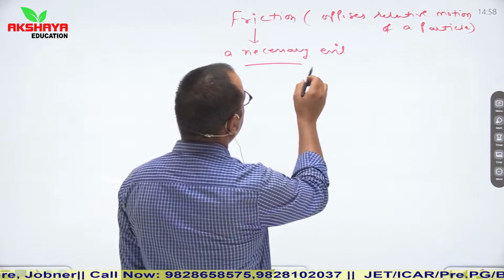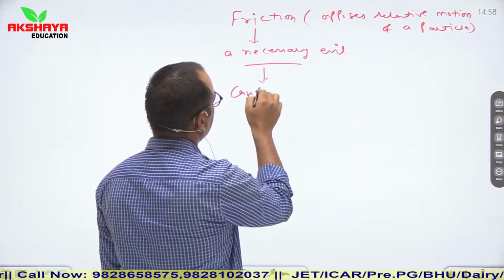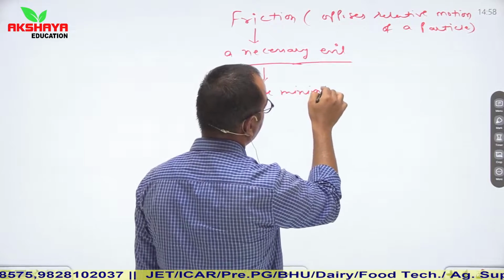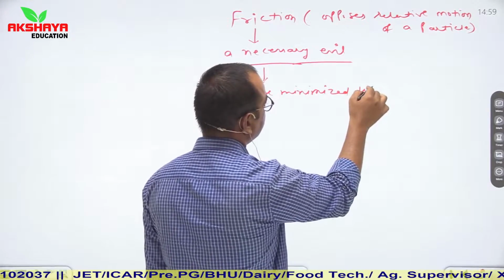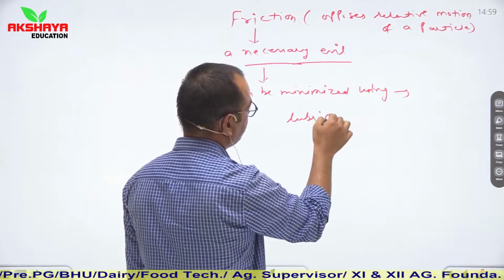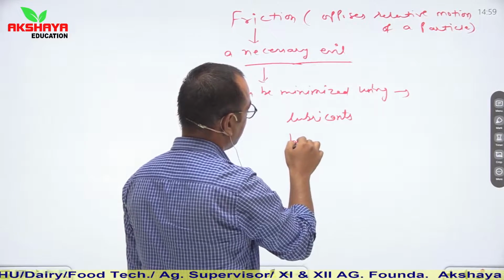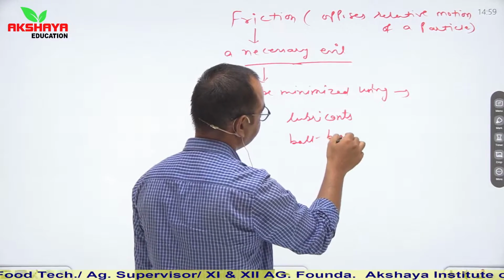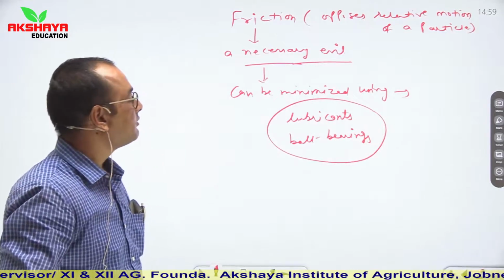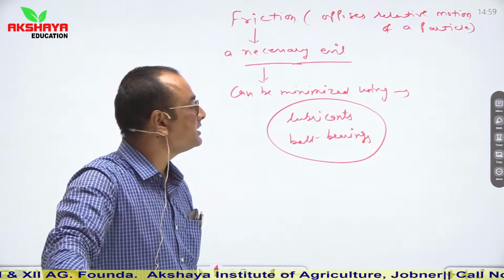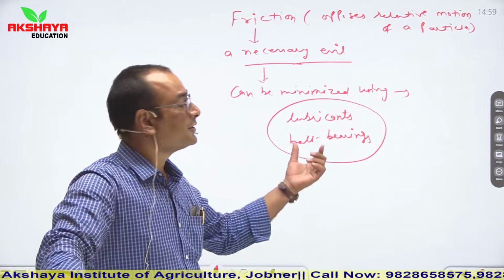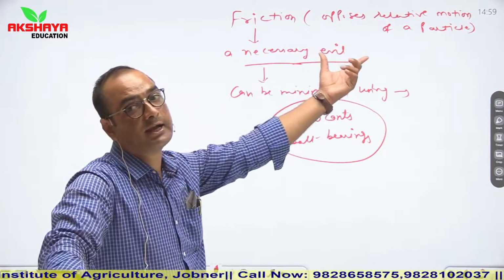Now see, it can be minimized. Friction can be minimized using lubricants and ball bearings. So these are the methods by which friction can be minimized. You see, in machineries those are regularly used. Lubricants and ball bearings are used to minimize this opposition in relative motion.